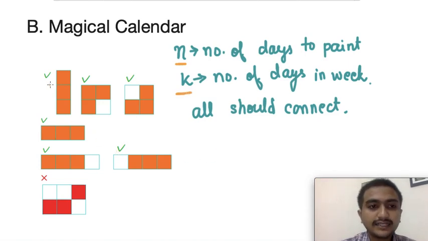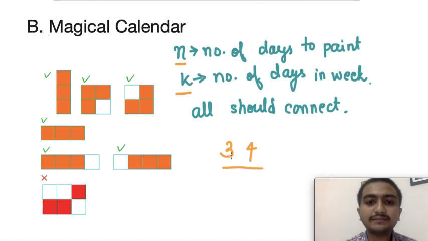Suppose, for this case, she has to paint 3 days and the max she can go is up to 4. You then have to output in how many ways you can paint the cells by choosing the calendar size or week size as well as the position of coloring.